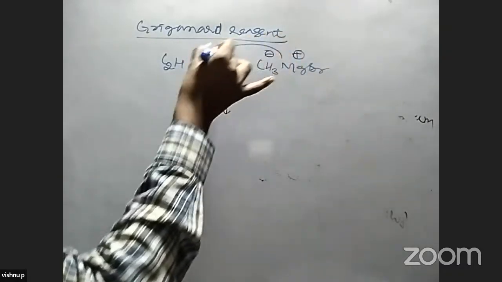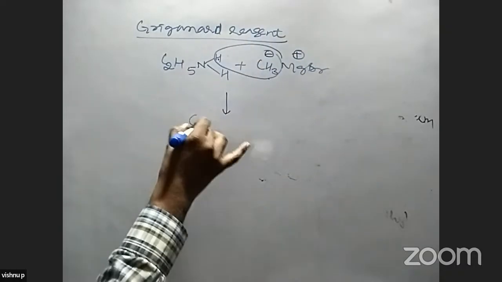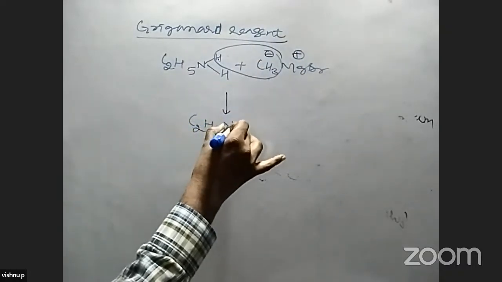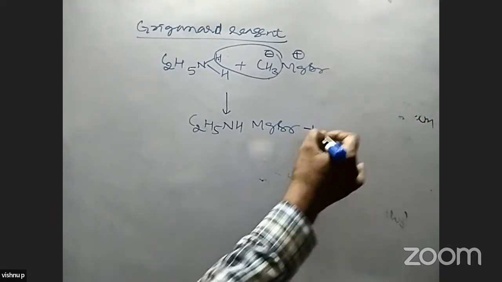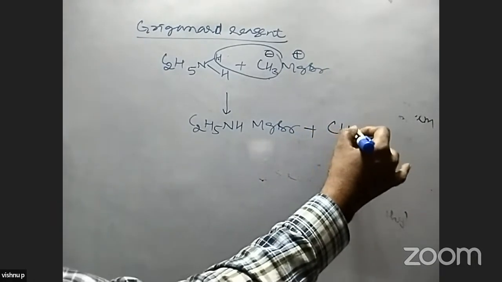This is the positive part, and it combines with this, and the compound is C2H5NH. We get this compound, plus one byproduct, an alkane, is formed in this reaction. So alkanes are prepared by this method when it reacts with the Grignard reagent.